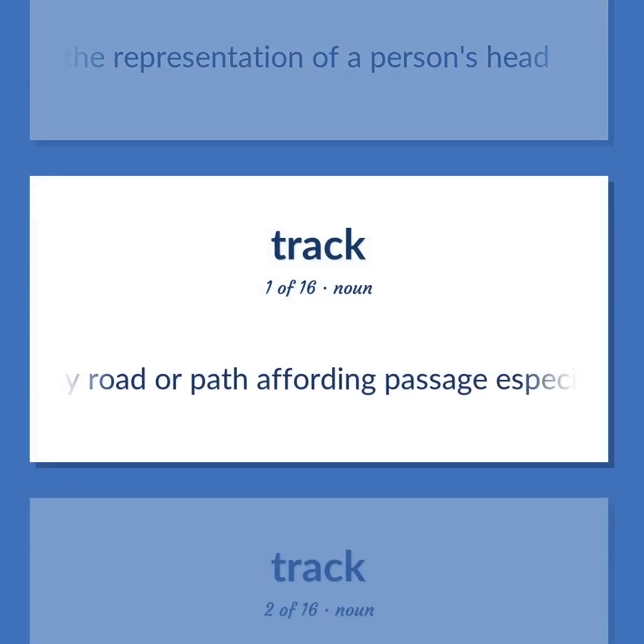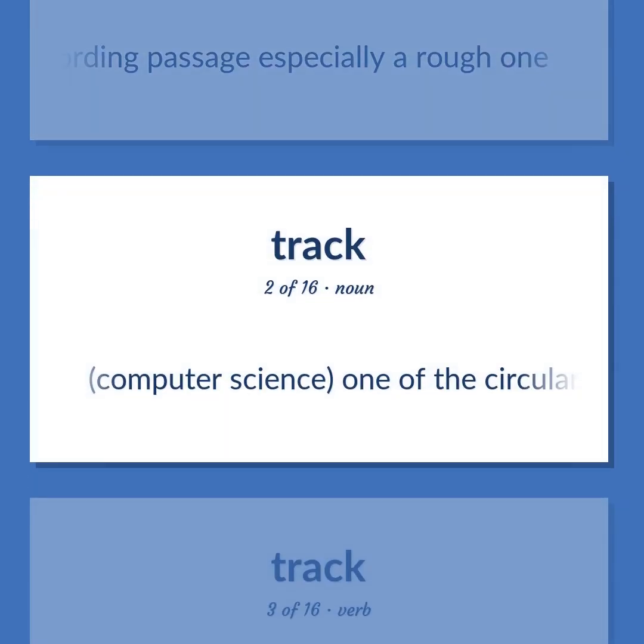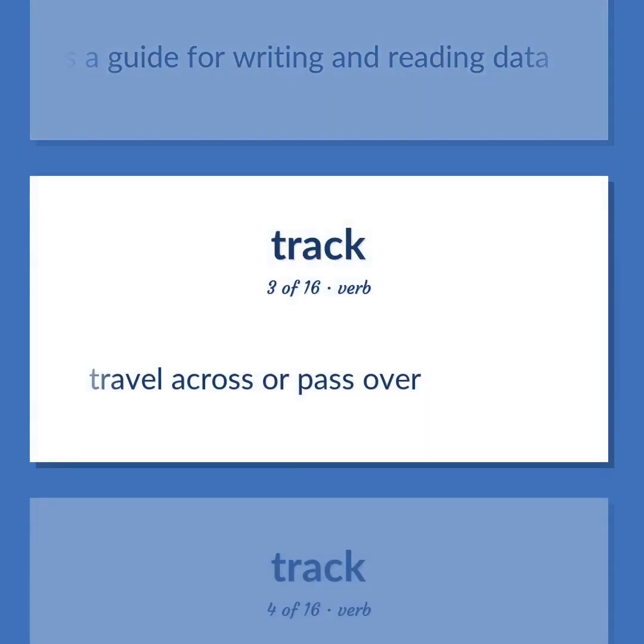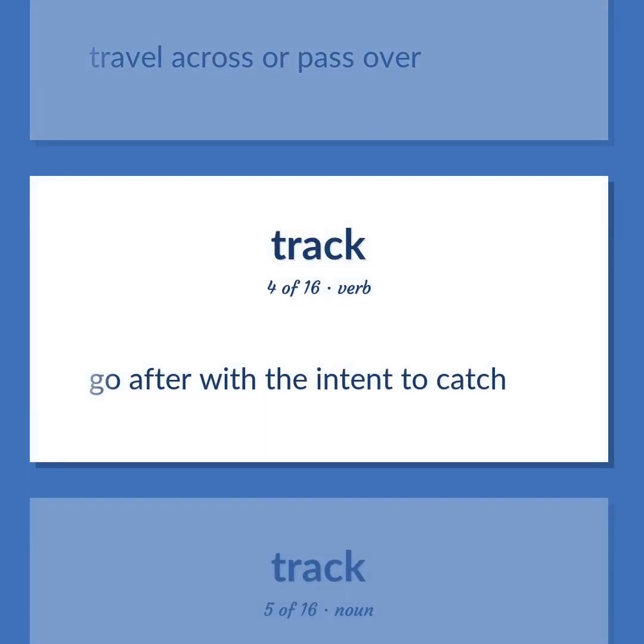Any road or path affording passage, especially a rough one. Computer science. One of the circular magnetic paths on a magnetic disk that serve as a guide for writing and reading data. Travel across or pass over. Go after with the intent to catch.